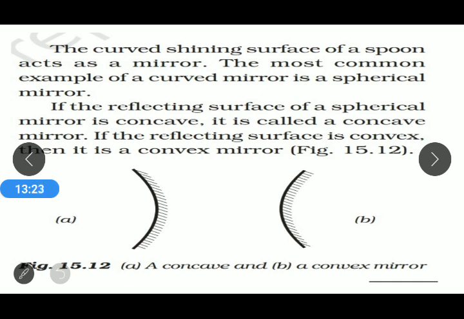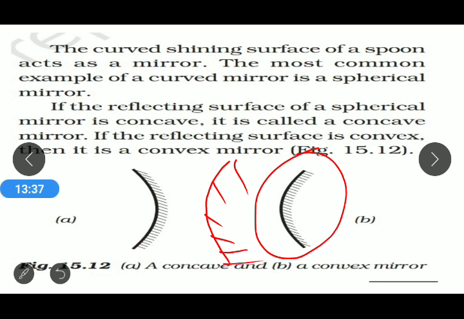If the reflecting surface is convex, then it is a convex mirror. As you can see, this is your convex mirror. This is the convex curved area, and if we make that part polished, so the front part is shiny, then that is known as the convex mirror. So both of these pictures show concave and convex mirrors.